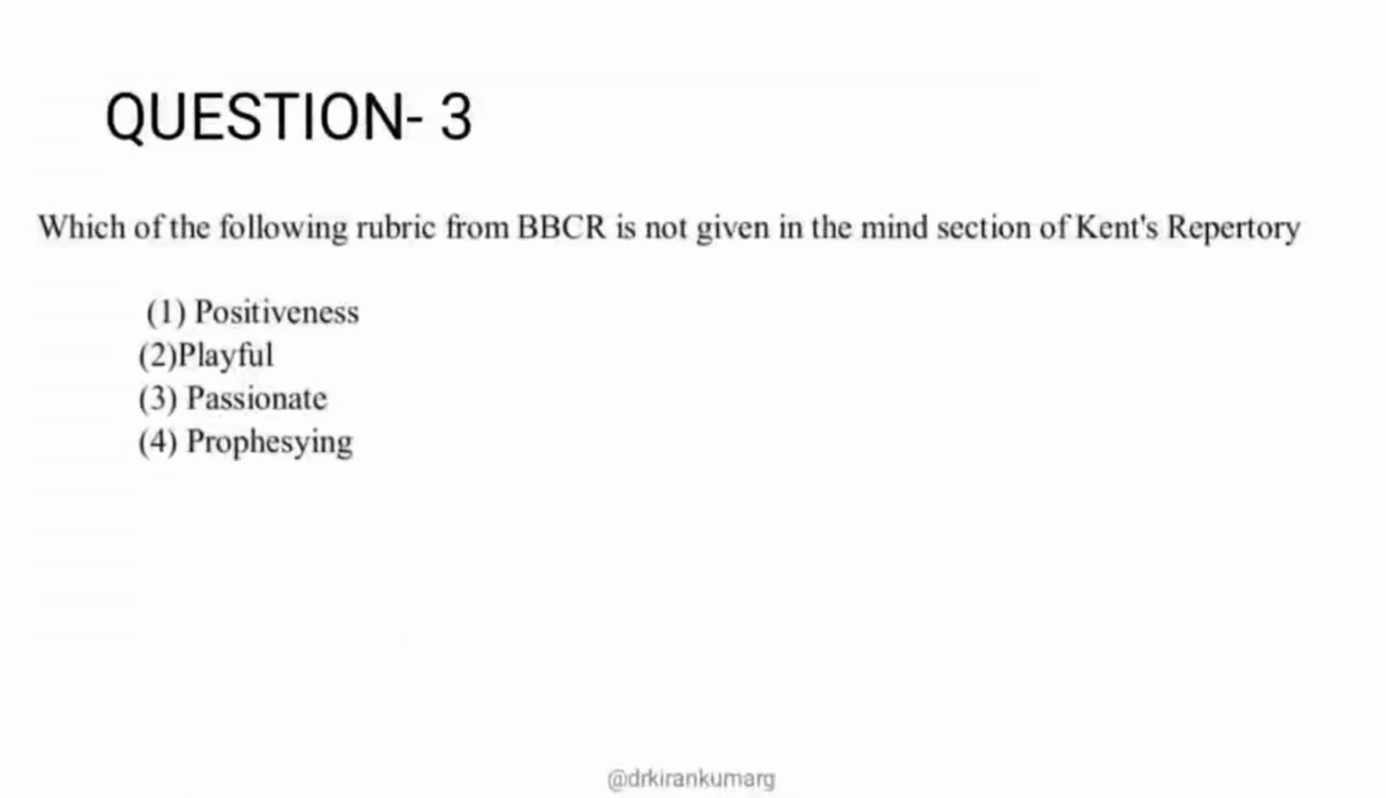Which of the following rubrics from BBCR is not given in the mind section of Kent's repertory? This question is basically a comparison between two repertories, that is BBCR as well as Kent's repertory. So you should know rubrics from Kent's repertory as well as from the BBCR repertory. There is some rubric in BBCR repertory which is not mentioned in Kent's repertory. You have 4 options: positiveness, playful, passionate and professing.